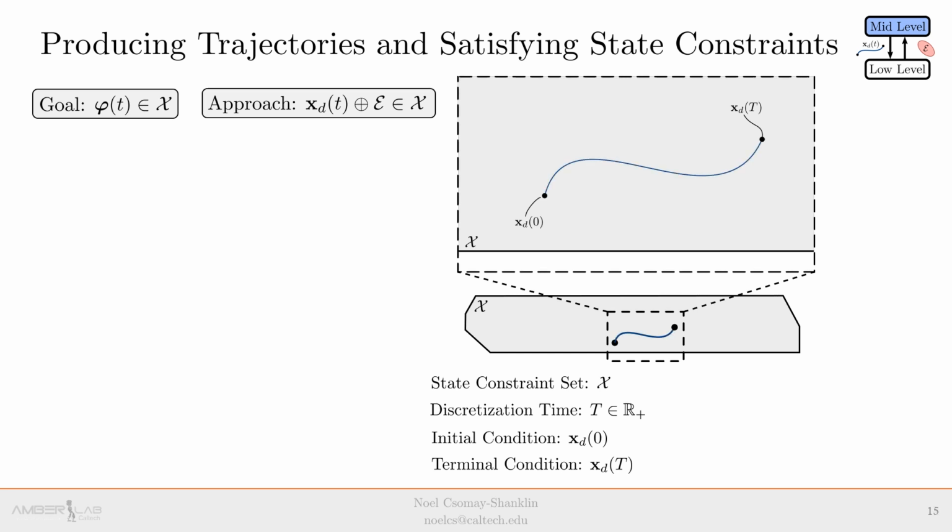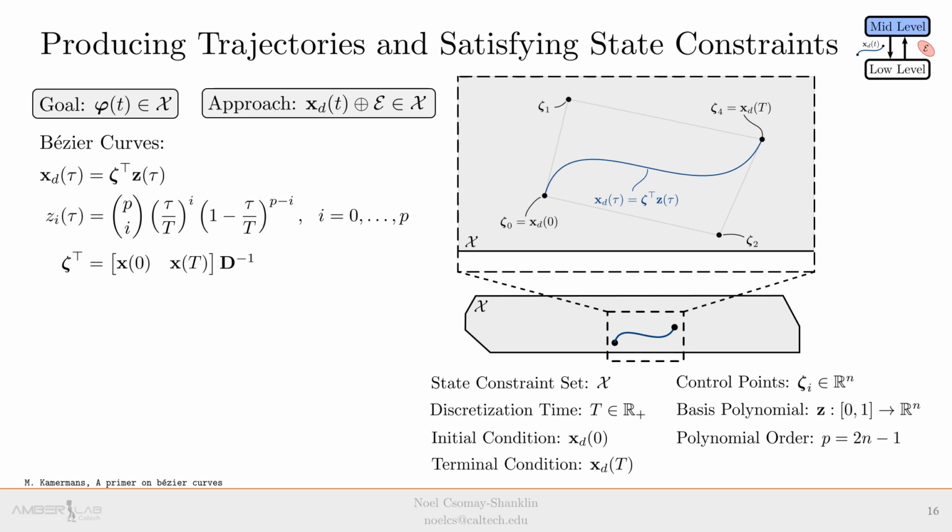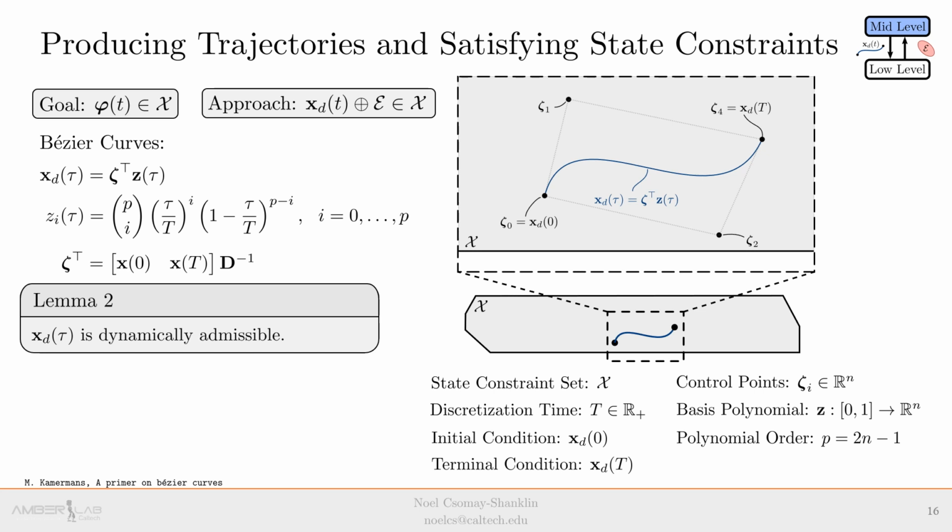Specifically, given an initial condition, a terminal condition, and a discretization time t, we want to produce a dynamically admissible trajectory connecting them. To achieve this, we will employ Bézier curves. Bézier curves are defined by a collection of control points and are constructed as the inner product of these control points zeta and Bernstein basis polynomials z. Given boundary conditions, we can construct a curve of order 2n-1 connecting them by solving a matrix vector product, where the matrix D is known a priori and is only a function of the discretization time. Furthermore, we show that a curve produced in this way is dynamically admissible.